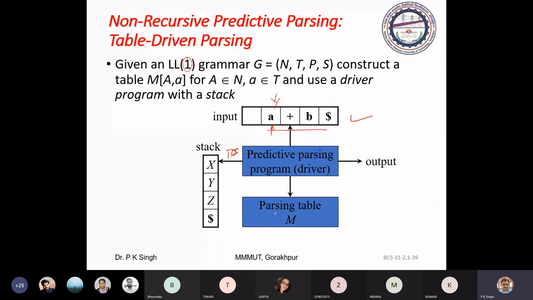Accordingly it will take the action to get the next sentential form of leftmost derivation. So its name is LL1. First L is for scanning of the string from left to right, and second L is for leftmost derivation, and 1 is the number of lookahead symbols you are considering to take the action.